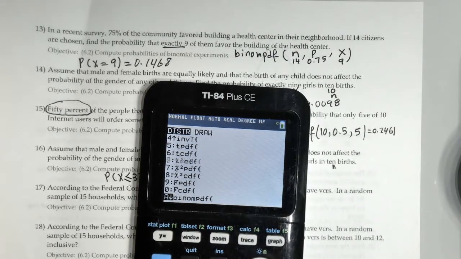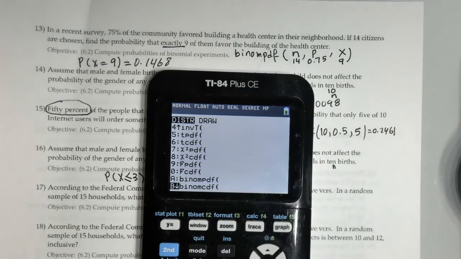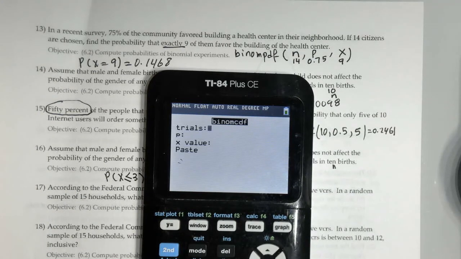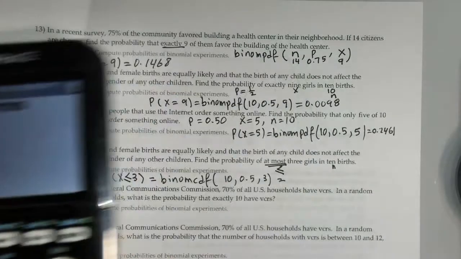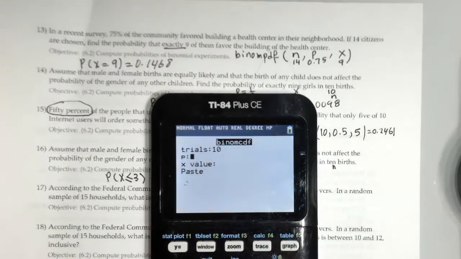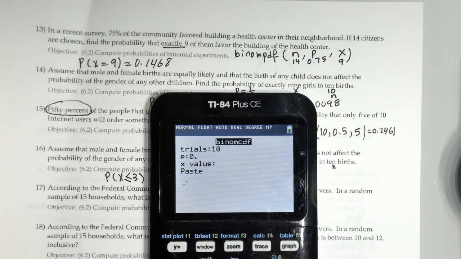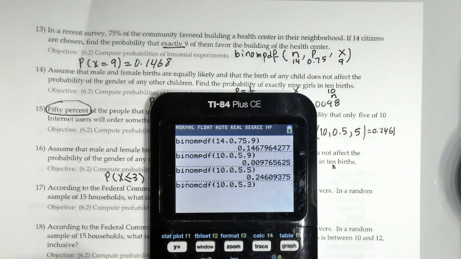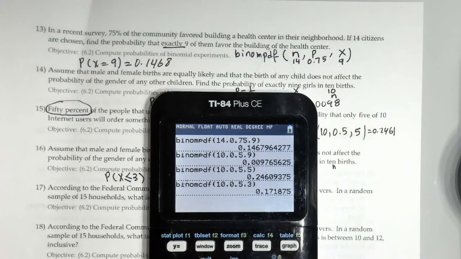You're going to see the at most is below the PDF, the binomial CDF. And then trials is how many we said total? Yeah, 10. Oh, the 10 is popular here. P is 0.5 and at most 3. If it says at most 4, you just do 4. The answer is 0.1719.